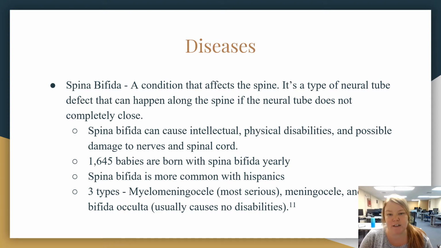Spina bifida. This is a condition that affects the spine. It's a type of neural tube defect that can happen along the spine if the neural tube does not completely close. Spina bifida can cause intellectual and physical disabilities, and possible damage to nerves and spinal cord.